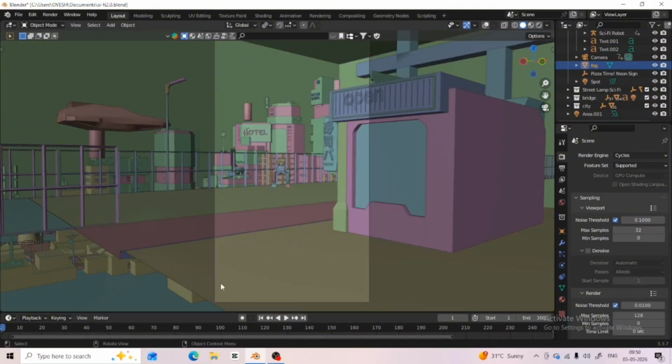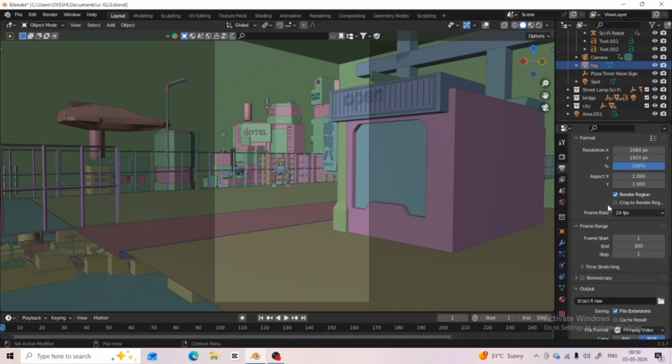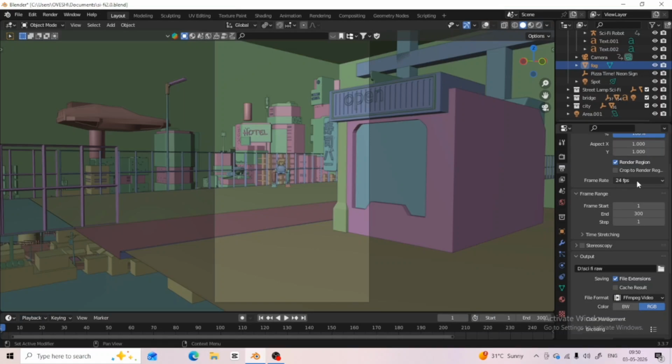Now to render your animation, first go to the output properties tab. Then set your resolution. If you are making short reels, use 1080 by 1920. If you are making landscape videos for YouTube, use 1920 by 1080. Then scroll down and choose your frame rate. Use 24 frames for a cinematic feel or 30 fps for smoother motion. Personally, I use 24 frames.